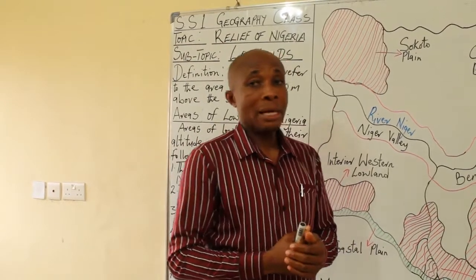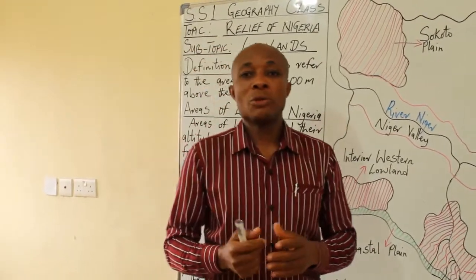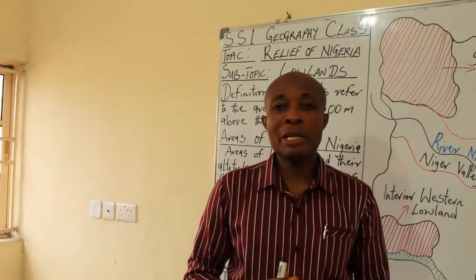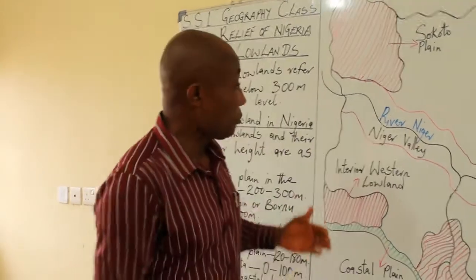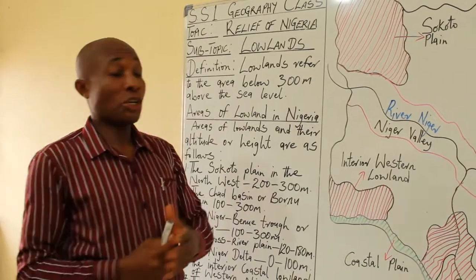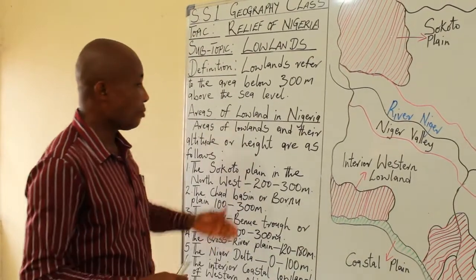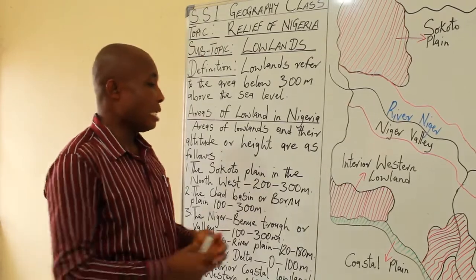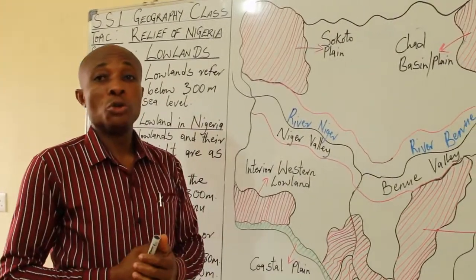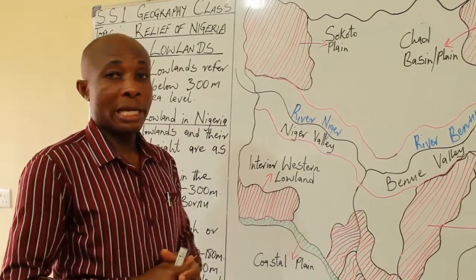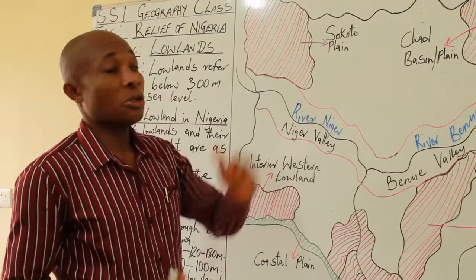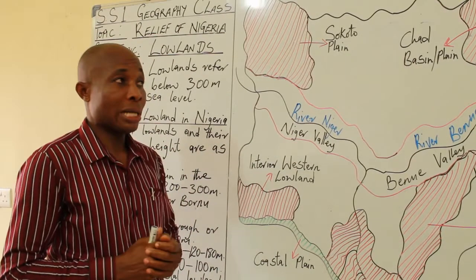And today, I believe that you had an interesting class, without doubt. We covered the meaning of lowland, that is, area below 300 meters above sea level, and areas of lowlands in Nigeria, stating them and their heights, and also using the map to show you where you can locate them, the states that fall within them, and some of the tribes that you can also find within this lowland.